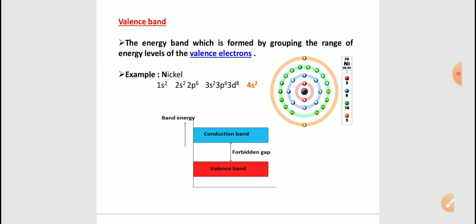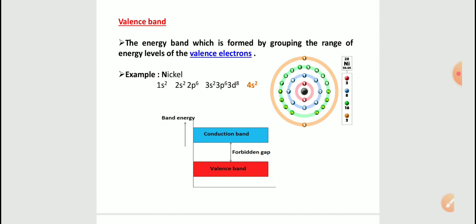Electrons in the valence band have lower energy than the electrons in the conduction band, because this y-axis you can treat as energy. So if you see there, the energy of the valence band is very less when compared to the conduction band. The electrons present in the valence band are loosely bound to the nucleus of the atom. Okay, so this is the valence band.